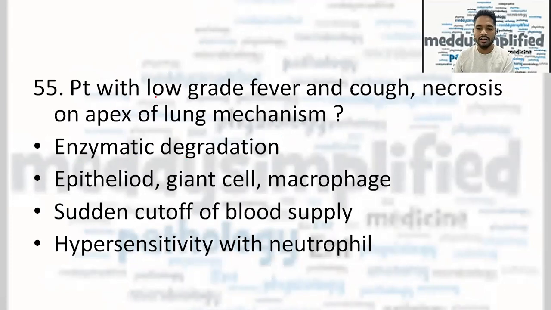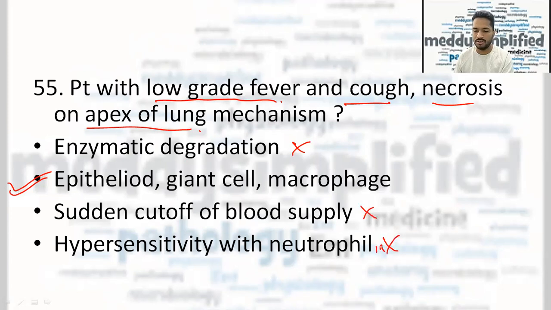Now, next question: a patient with low-grade fever, cough, and necrosis on the apex of the lungs. What can be the mechanism of it? This is a direct answer: epithelioid, giant cell, or macrophage. Other options were enzymatic degradation, sudden cutoff of blood supply, and hypersensitivity with neutrophils, something of that sort. So the correct answer here was epithelioid, giant cell, and macrophage.